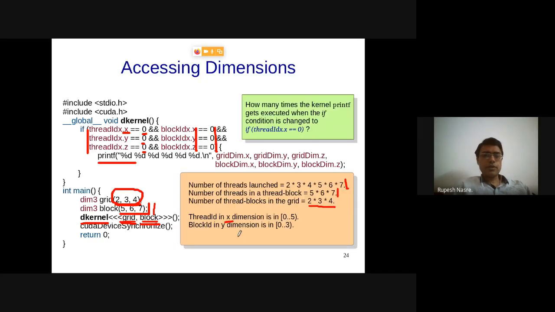Okay, so we'll go ahead. If I now change that if condition to threadIdx.x equals 0, that is the only condition there, and then there is this printf. How many times will the printf get executed? Please think about it and answer.